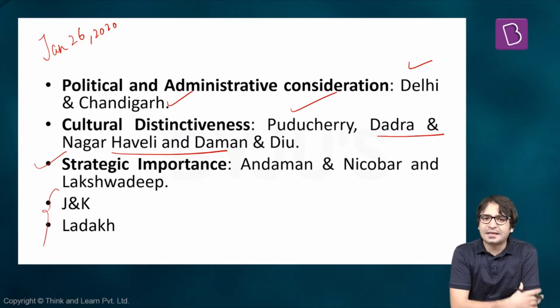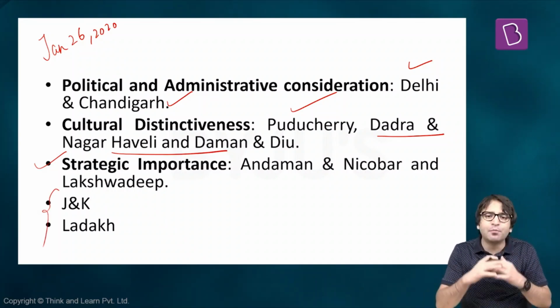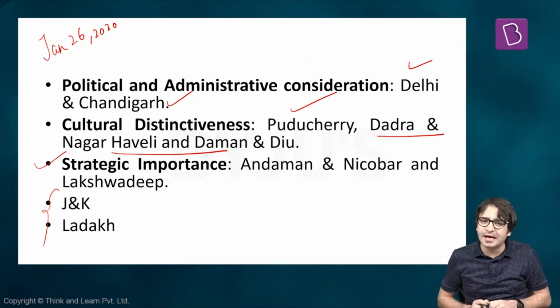Jammu and Kashmir was a state. In fact, the state had a special status under Articles 370 and 35A of the Constitution. But on August 5 and 6, the relationship of the state of Jammu and Kashmir with the Union of India was altered. The year was 2019.